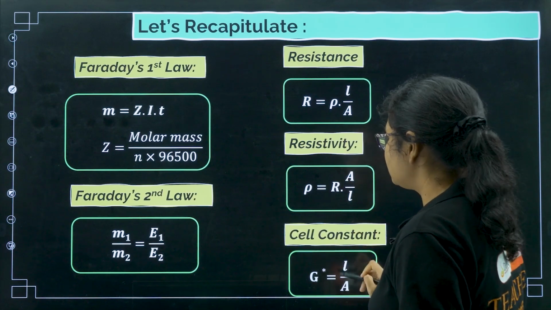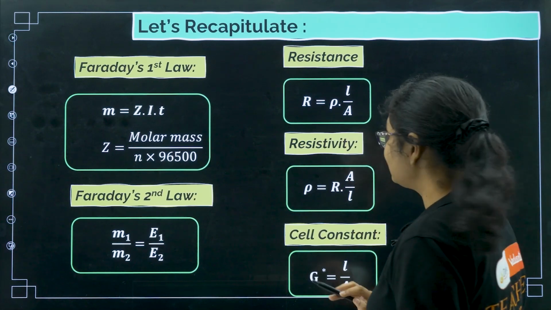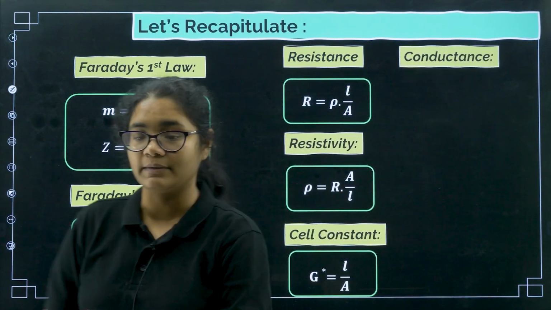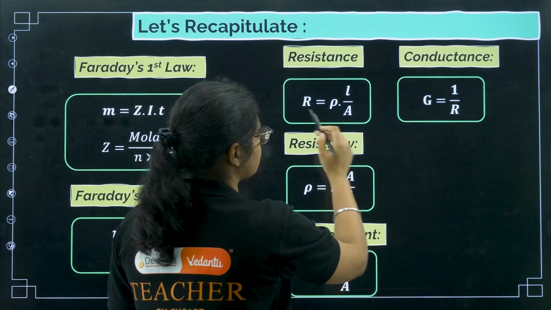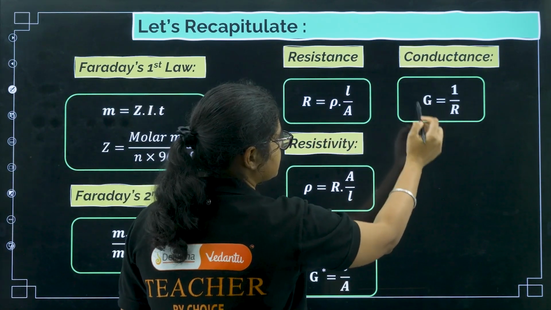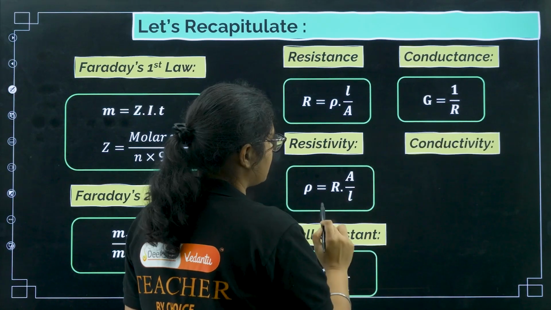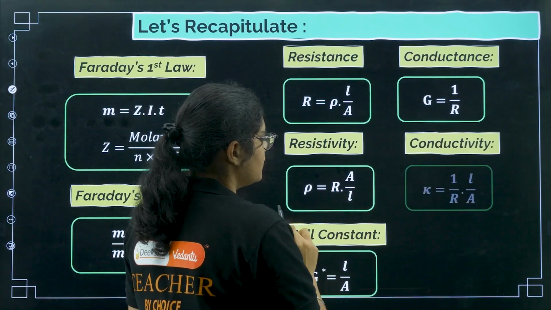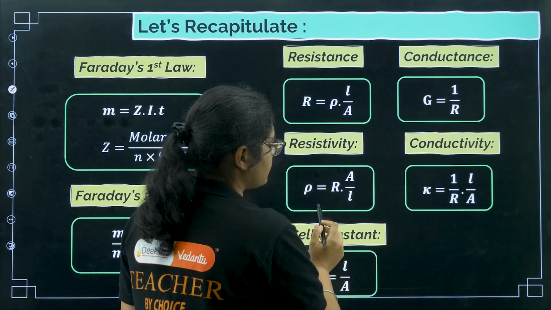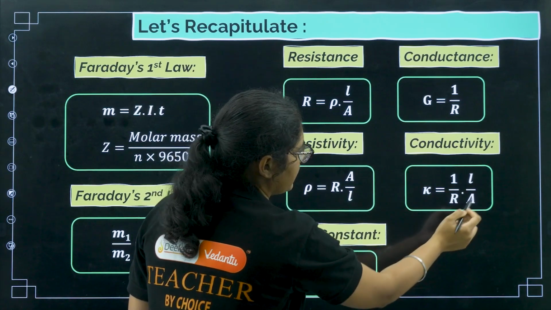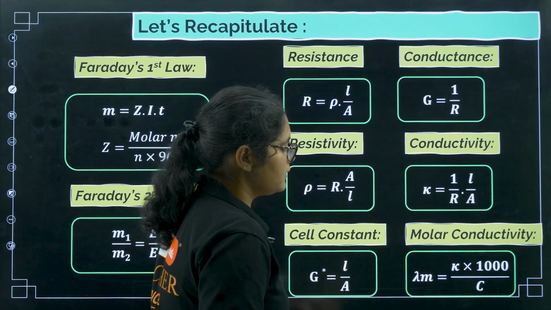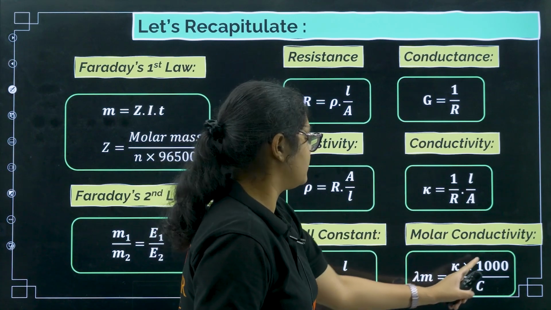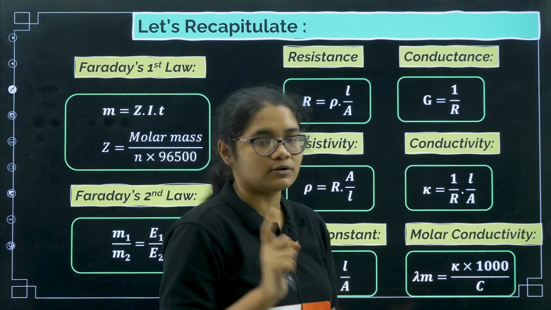Okay. Cell constant is L by A, just now we discussed, right? And next, coming to conductance. Conductance is the opposite of resistance, so that is 1 by R, or it is represented by G. Then you have conductivity. Conductivity is the opposite of rho, so that is equal to 1 by rho. So I can write L by RA, right? Just the reverse of this one. Next you have molar conductivity. Molar conductivity formula is kappa into 1000 by C, where C is concentration.